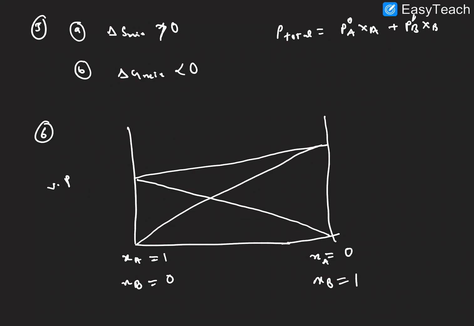So here P1 equals P naught A into XA. Next, P2 equals P naught B into XB. So total vapor pressure, P total, is equal to P1 plus P2. I hope it is clear. So this is the graph for ideal solution. Next one, sixth point here, examples. Very important. They are asking in the competitive exam.